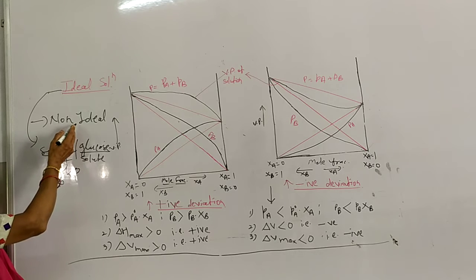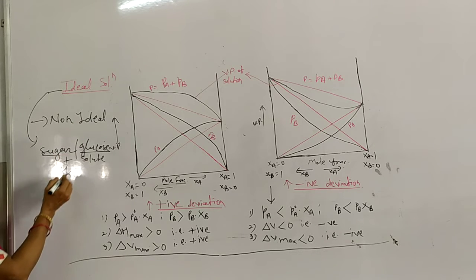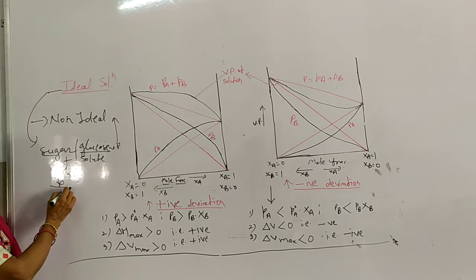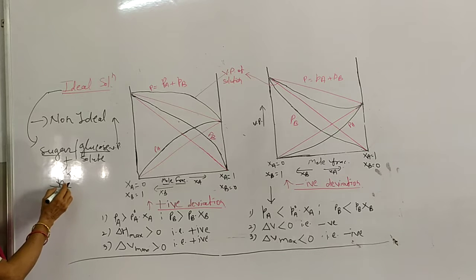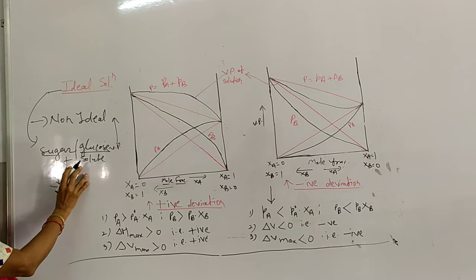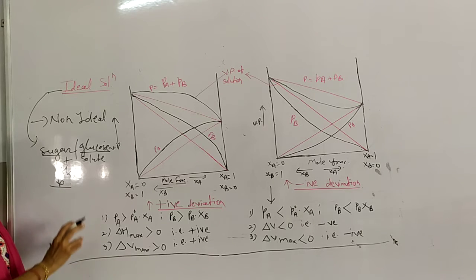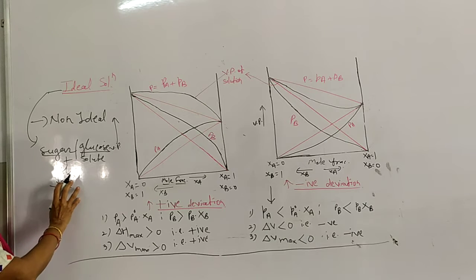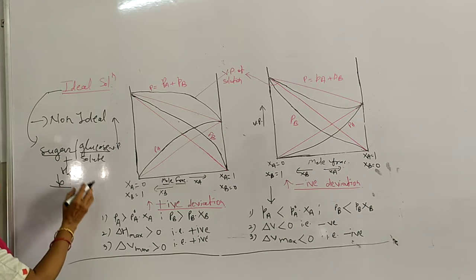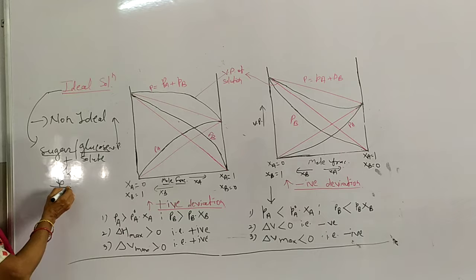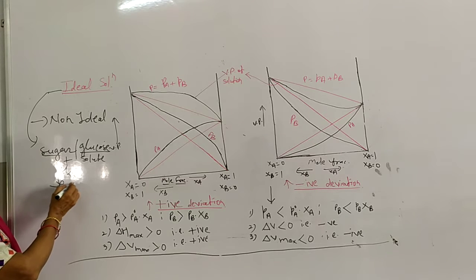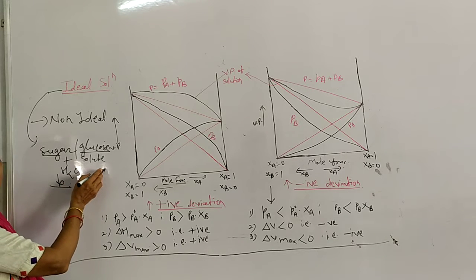So I can say this is approximately one of the ideal solutions, because in case of an ideal solution we cannot differentiate solute and solvent particles or solute and solvent molecules. Sometimes, but generally 100% ideal solutions are not possible.